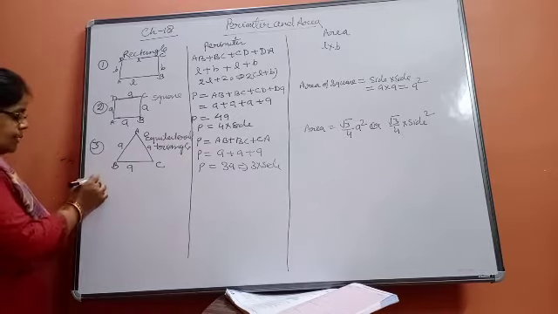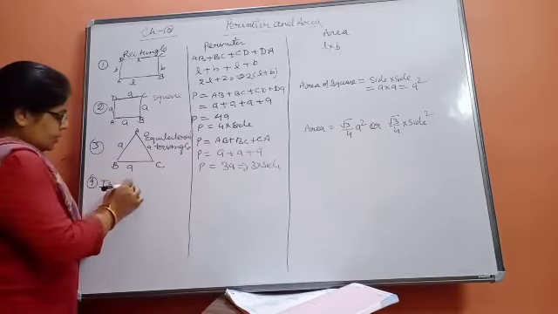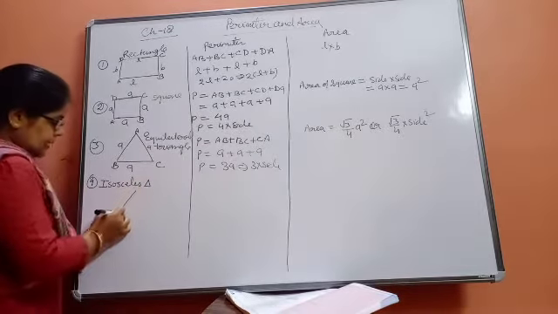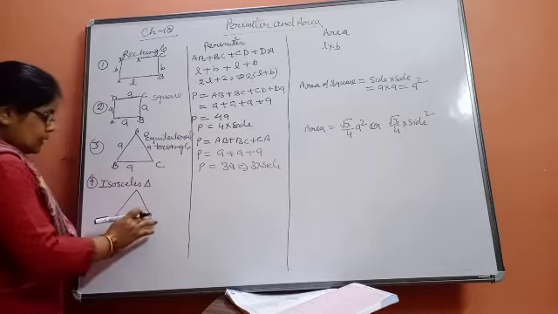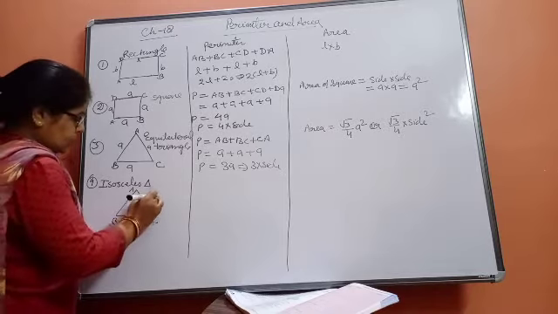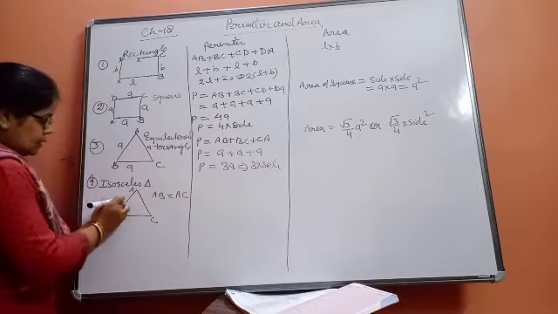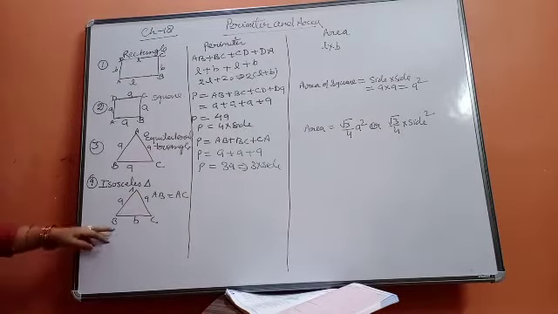The fourth figure is the isosceles triangle. Isosceles triangle means a triangle for which two sides are equal. You know the meaning of isosceles triangle, right? Triangle ABC, here suppose AB is equal to AC. These two are A centimeter and the third side is B centimeter, for example.